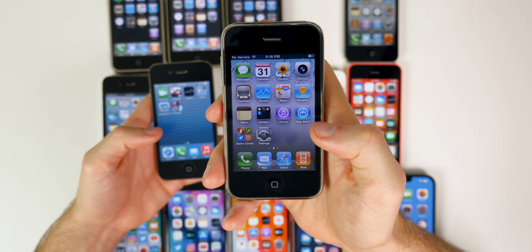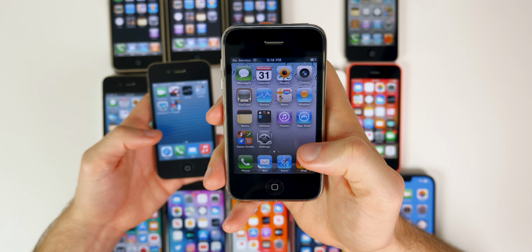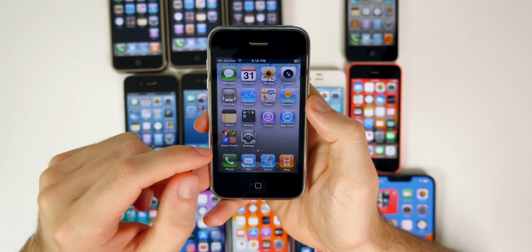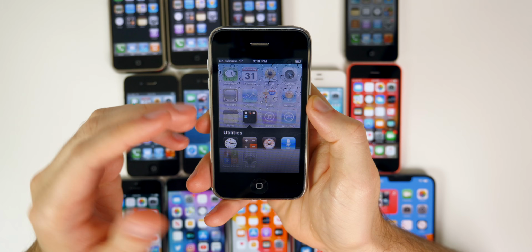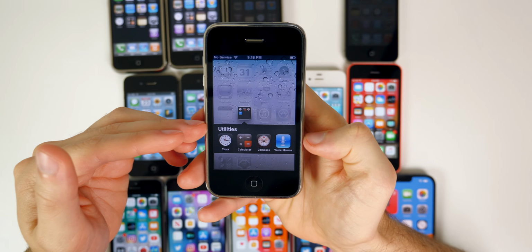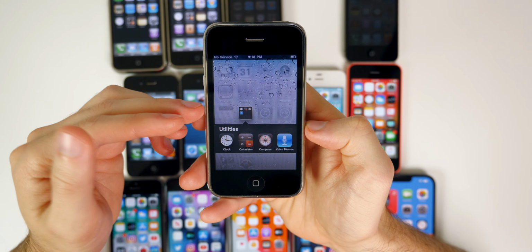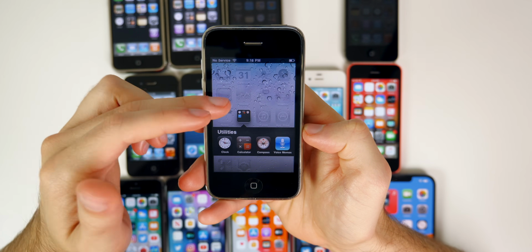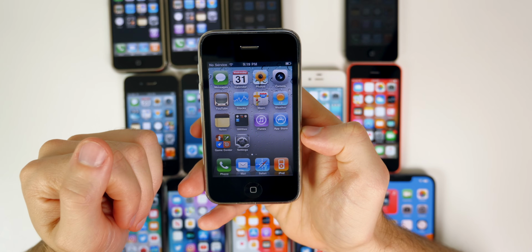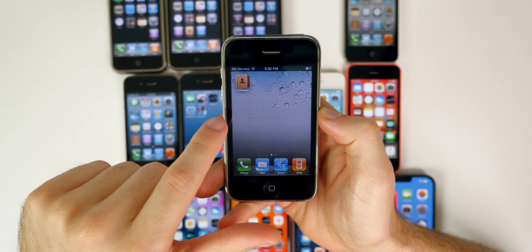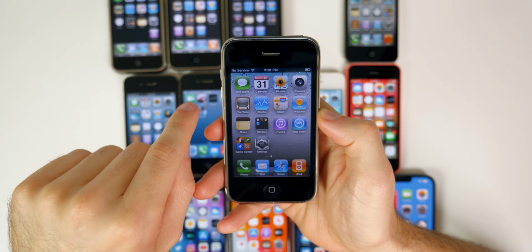Also, we were able to change our wallpaper on the home screen for the very first time. And now that we were all installing applications, we were able to have folders on the home screen, which is very convenient and very handy when you have a lot of applications. And it was great for organization back then. We also got the introduction of AirPlay and Personal Hotspot for the very first time.